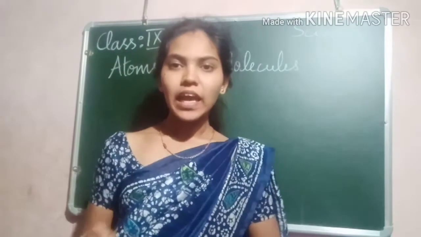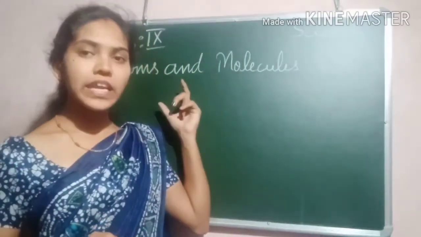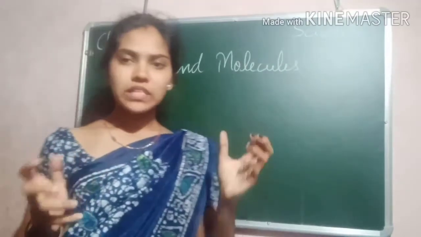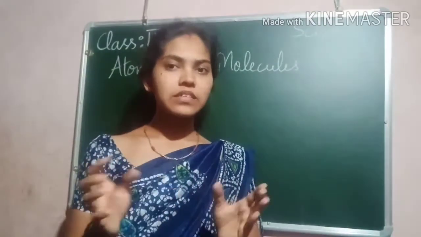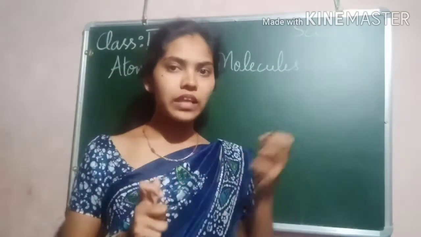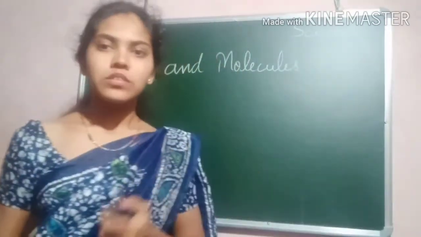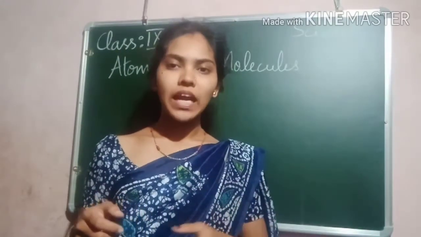If we look around us, atoms do not exist independently as a single element. Always two or more atoms of an element exist. They combine together and exist as a molecule. These molecules we can see, feel and touch.